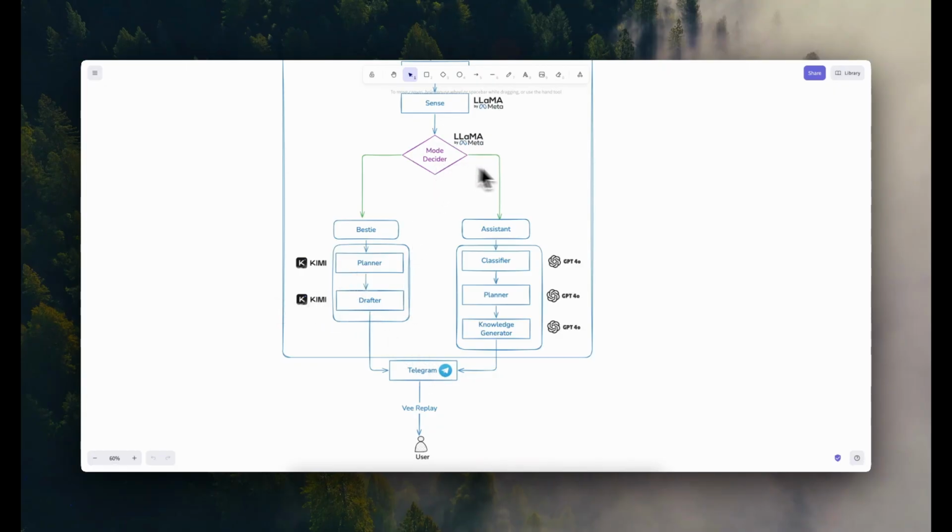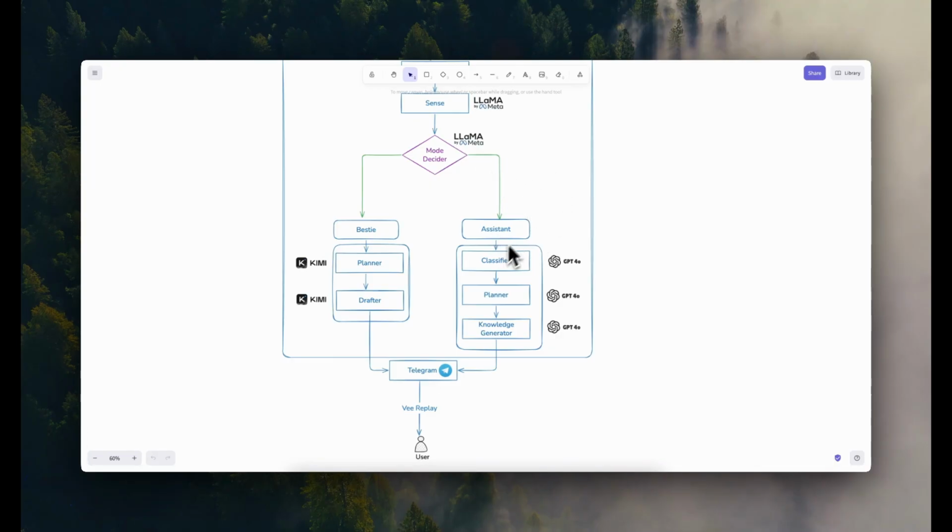And if the mode decider decides that we want the assistant to answer the user query, the assistant contains 3 layers, or 3 nodes. The first node is the classifier. For example, if the user wants some information, the classifier says, okay, what type of information is this, or what type of assistant work does the user need.